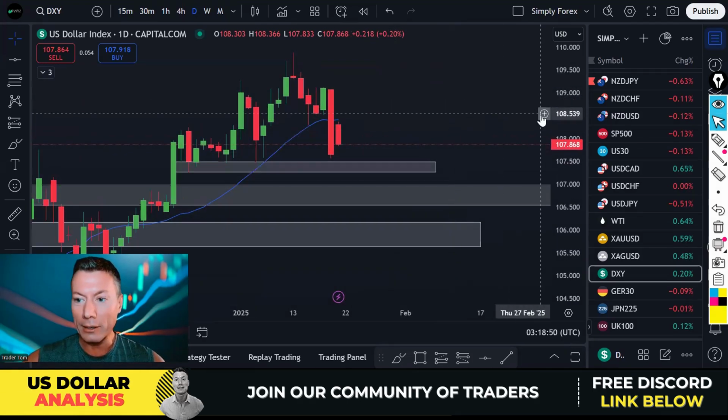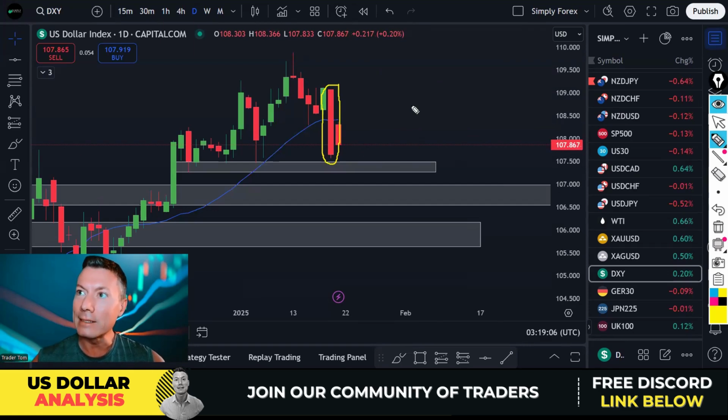Let's take a look at the dollar then, guys, because as I said, the dollar became super weak, right? We had this crazy reaction on the dollar, Trump got inaugurated, and we just saw a super weak dollar. Now, my theory is that Trump's putting these tariffs on countries and therefore America will import less. And the idea is to export more American products and services. And for that reason, you want a cheaper dollar, right? Your products and services are cheaper for people to buy. Okay, so there's my little theory.